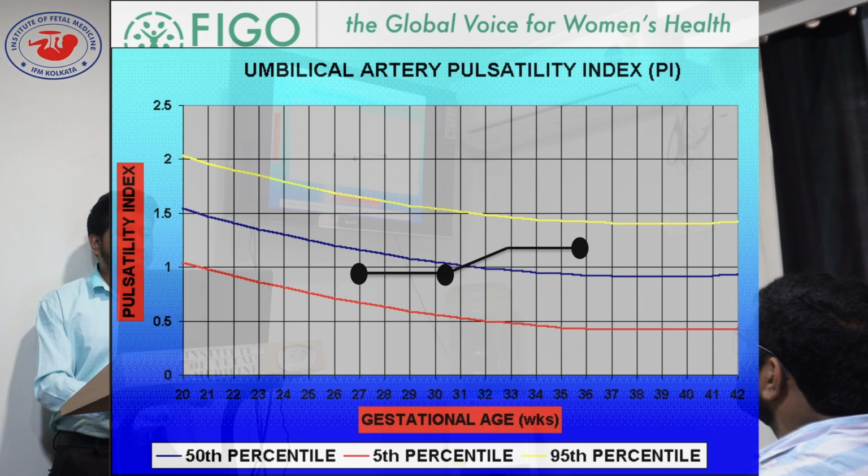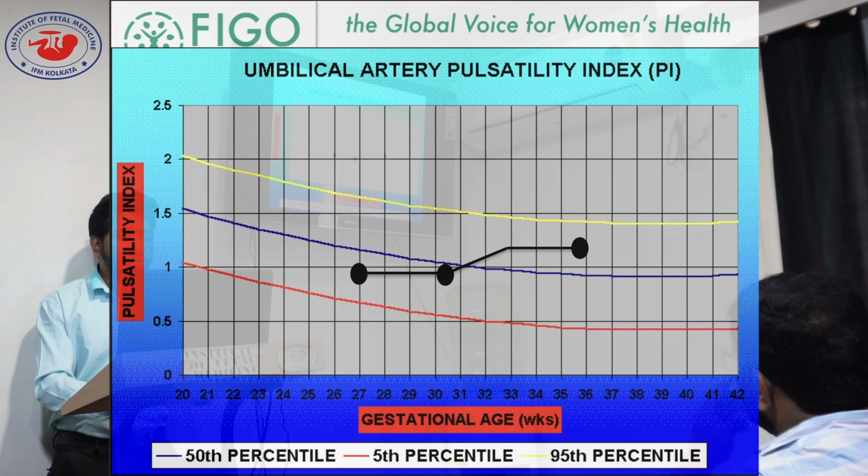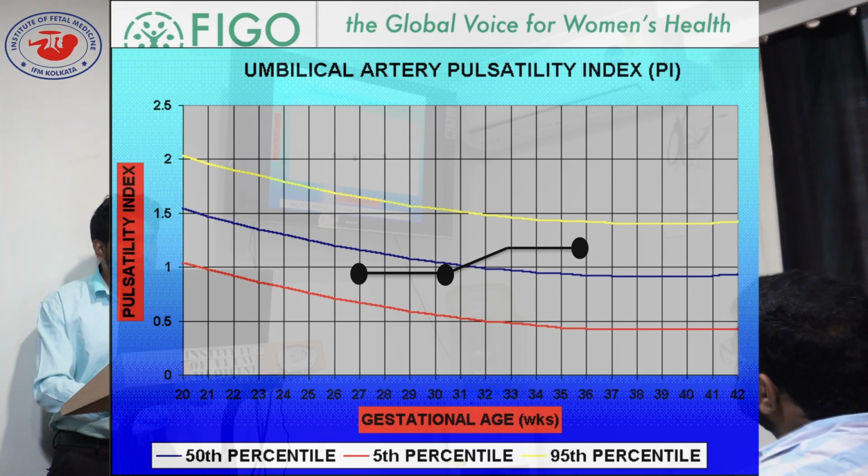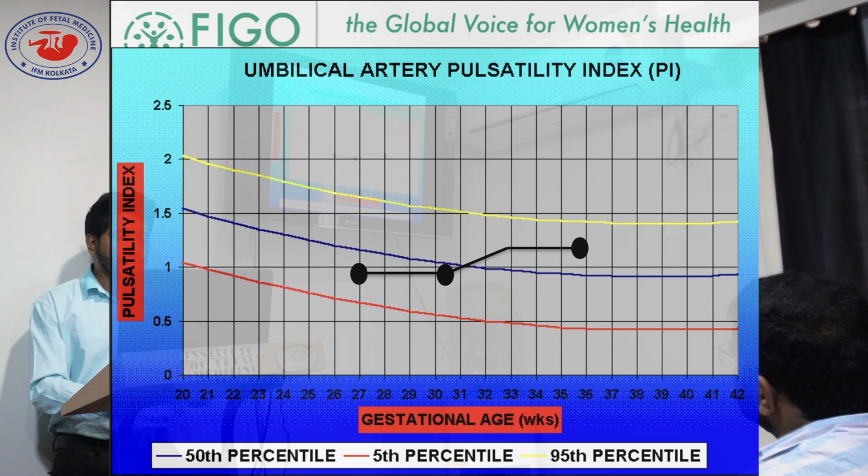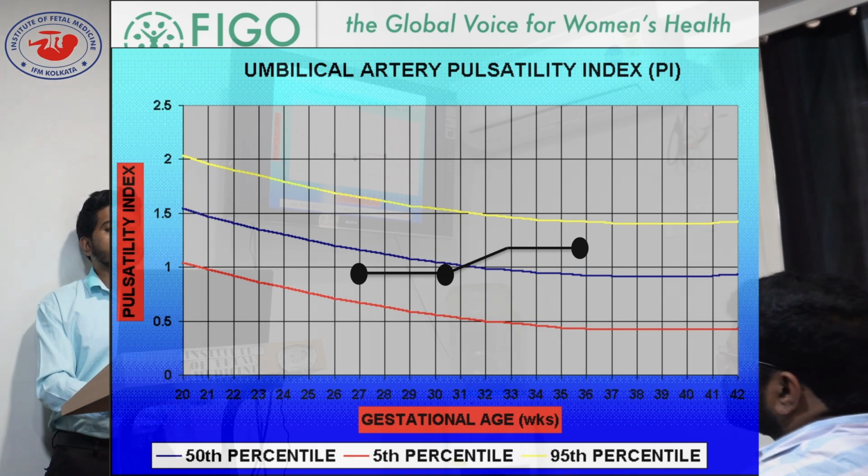Got everyone now? The trend has to be detected. If we do the umbilical artery at 27 weeks of gestation, we have to check what the umbilical artery PI is. Then we do it again at 30 to 32 weeks, then again at around term, that is around 36 weeks.